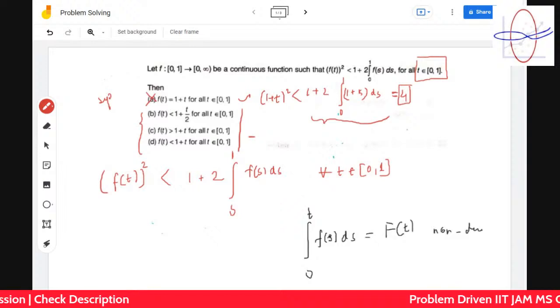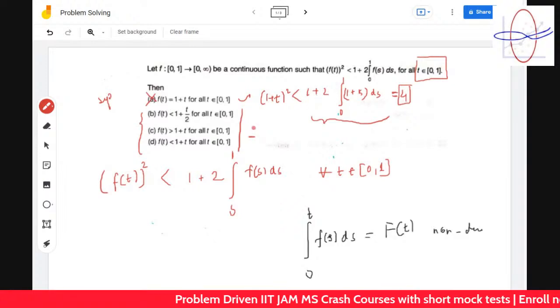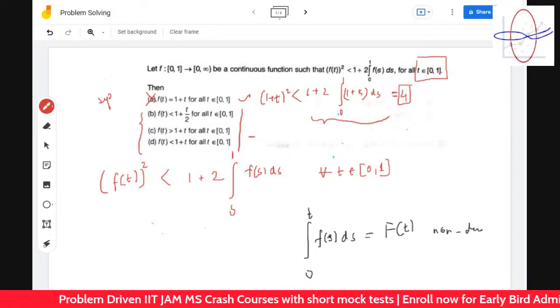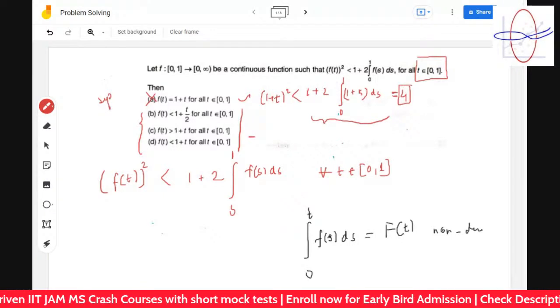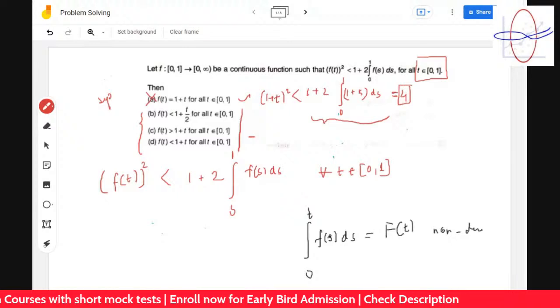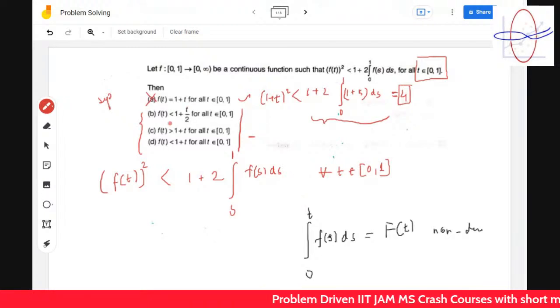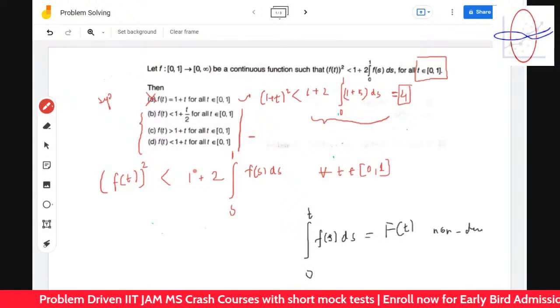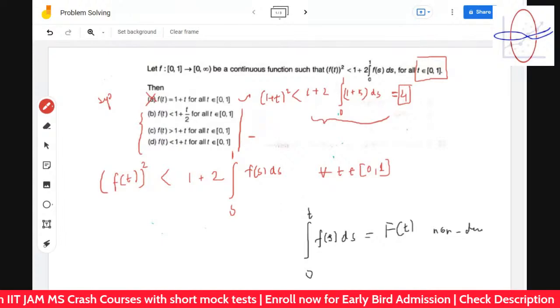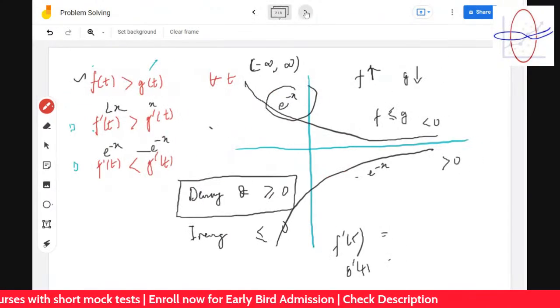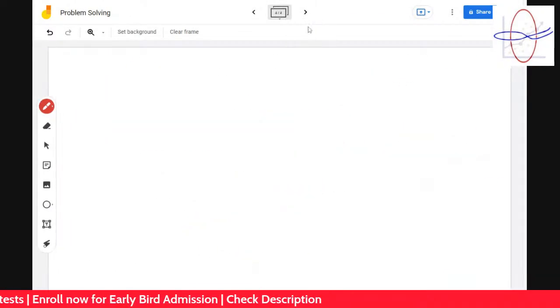Okay, so let's move ahead to the other three cases. So how will you deal with the other three cases? f(t) is less than 1 plus t by 2. How will you deal with them? So what can you tell about this? Okay, understand this very carefully.